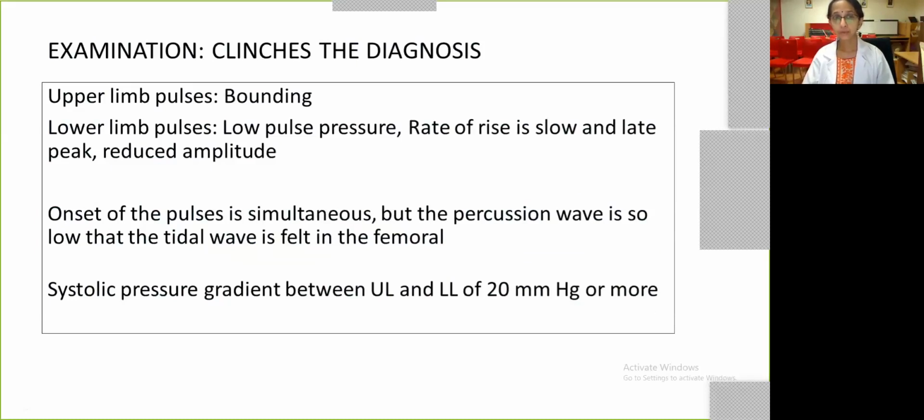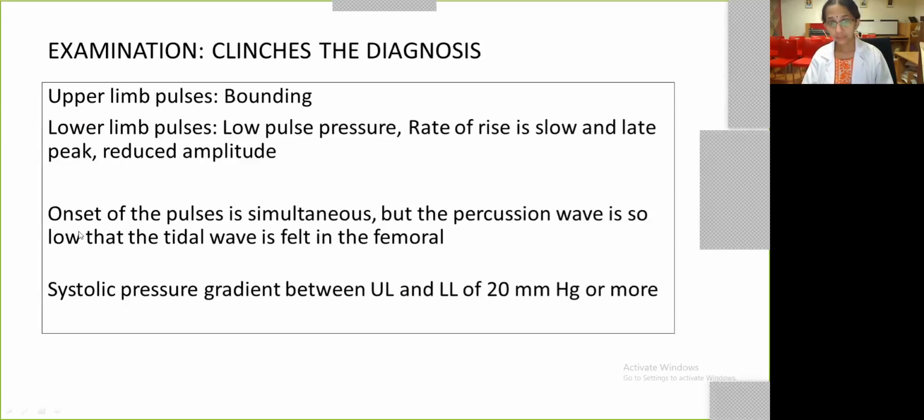So what happens is that you have upper limb pulses which are bounding and lower limb pulses which have reduced amplitude. The rate of rise is slow and there is a late peak and there is a low pulse pressure. So typically, there are four characteristic changes happening in the lower limb pulses. One is reduced amplitude. Second is the peak is late. Third is that the rate of rise is slow. And fourth is that the pulse pressure is low.